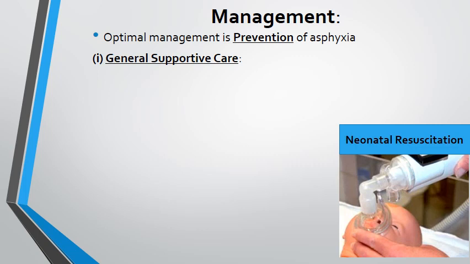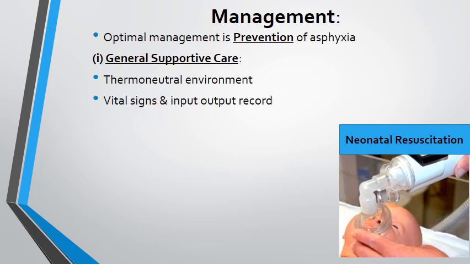If the baby is born with birth asphyxia of whatever degree of severity, general supportive care would be needed. We have talked about a thermoneutral environment when we talked about prematurity. We need to monitor the vital signs and make sure that the input-output record is matched. We sometimes need to place a nasogastric tube: one, to aspirate the gastric content, and two, sometimes to give them the feed. We need to see if there is hypoglycemia or not. We need to monitor that and manage that.